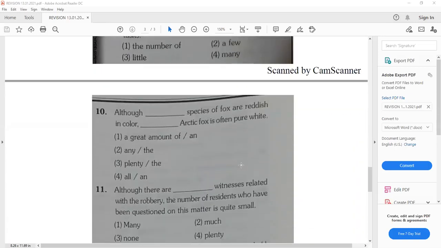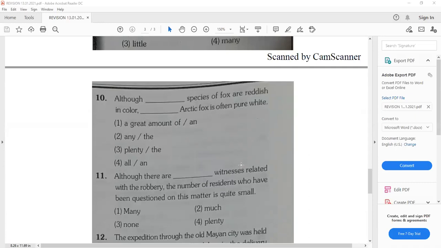Now, moving on to the next question. Although dash species of fox are reddish in color, dash Arctic fox is often pure white. The 10th question. Think it over and give the answer.